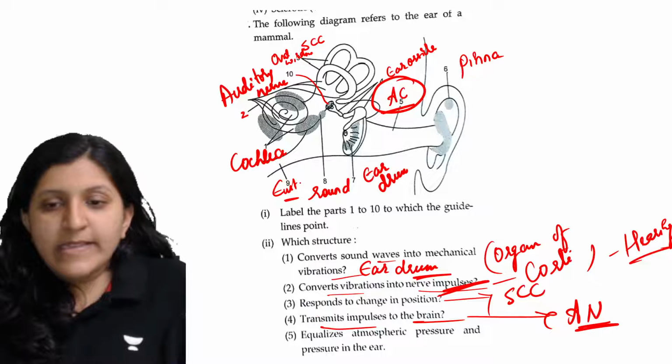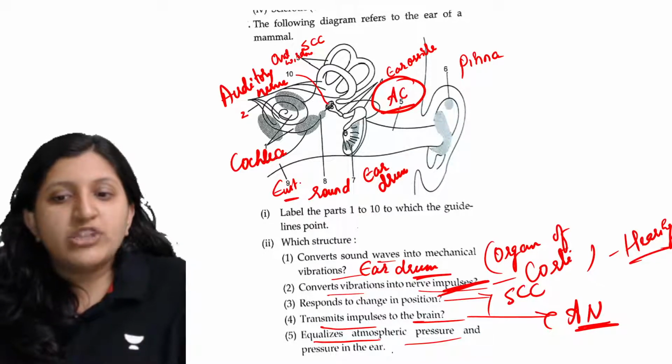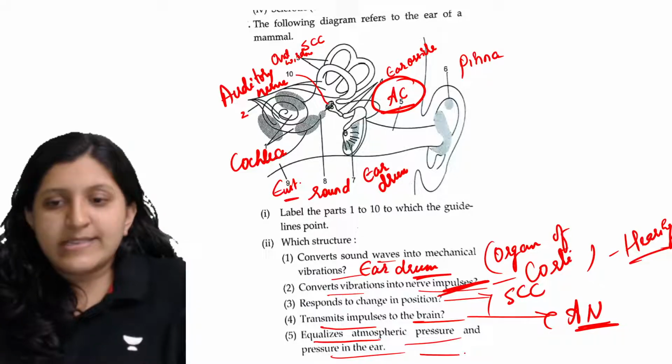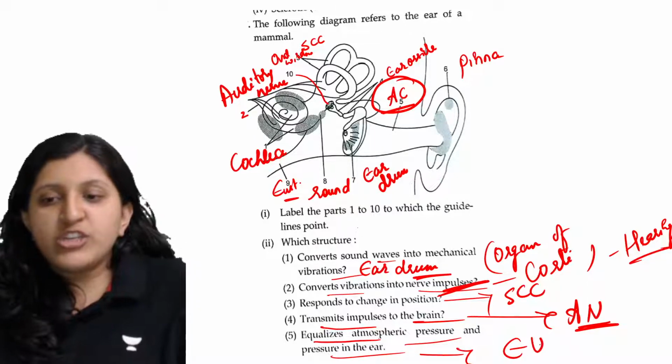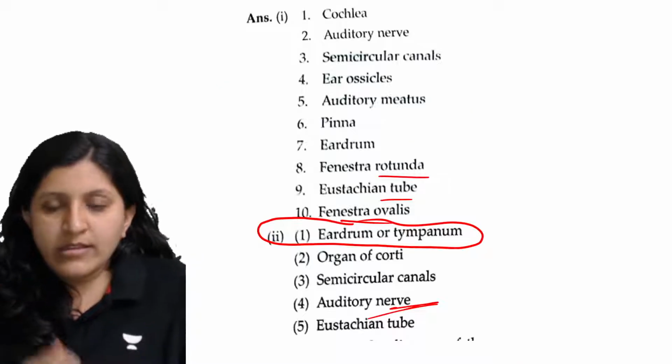The other one is equalizing the pressure, atmospheric pressure and pressure in the ear. That is done by the Eustachian tube. So this is now a Eustachian tube. This is the answer. So let's go with this. I think this is all clear.